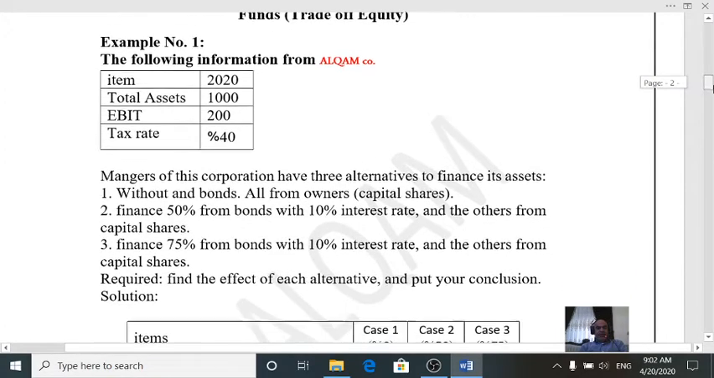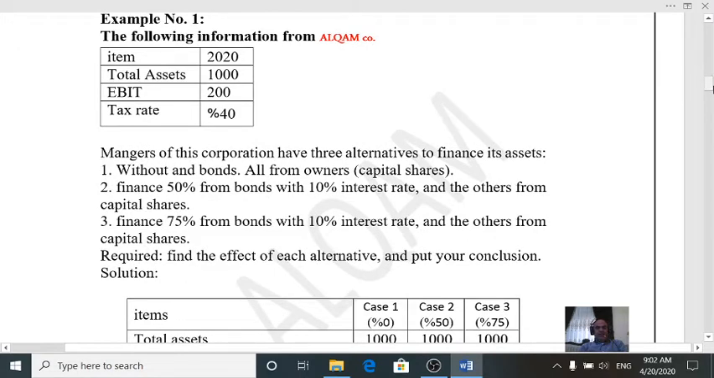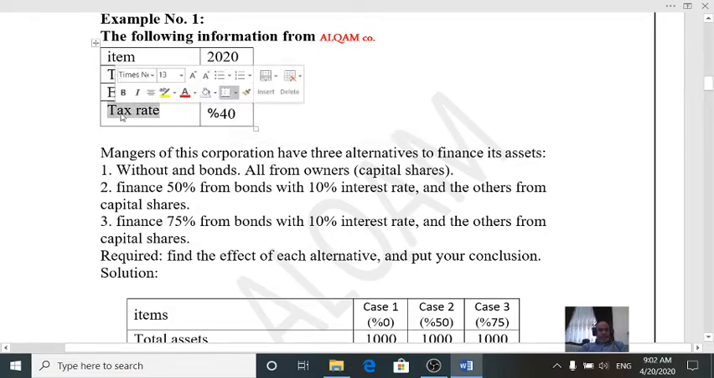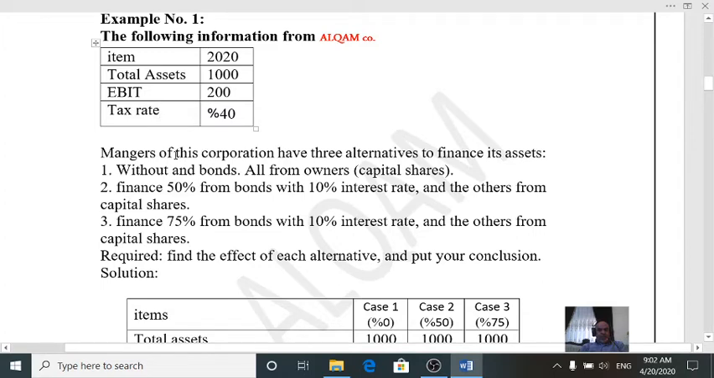We have here an example. Assume that ALQAM Corporation in 2020 wants to establish a new company, and assume that the total assets are 1000, and I suppose the expected net income before interest and tax will be 200, and the tax rate is 40%. The manager of this corporation has three alternatives to finance its assets.